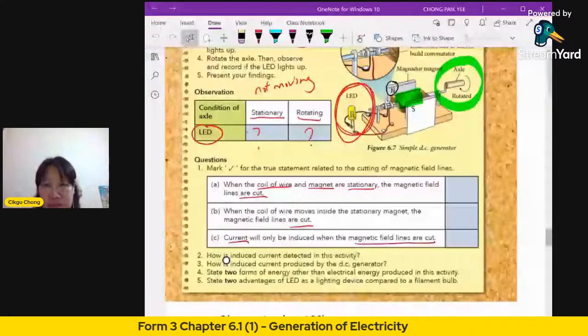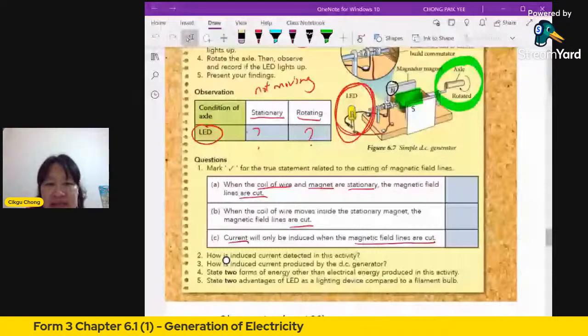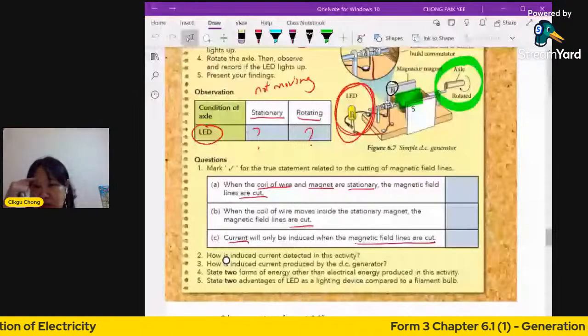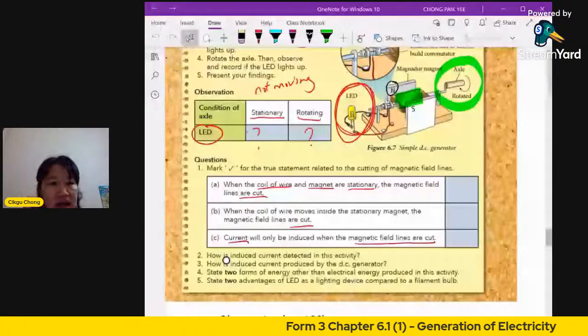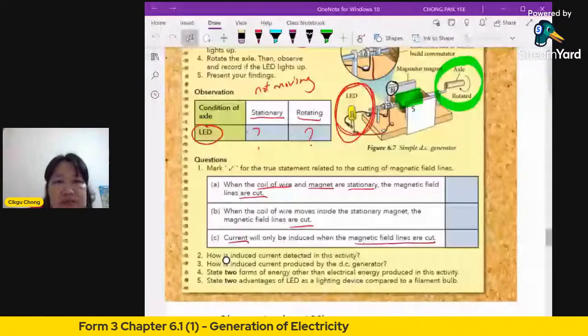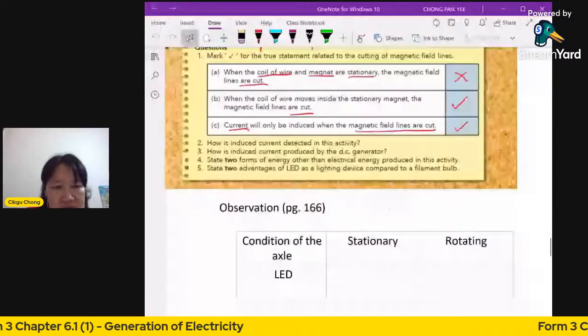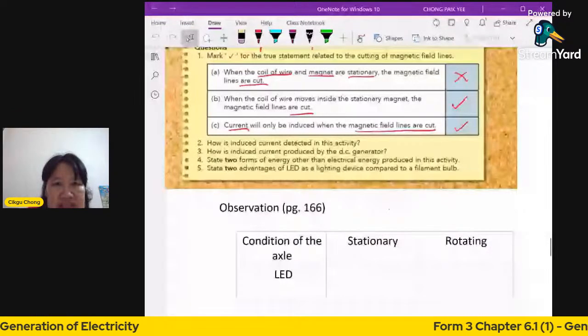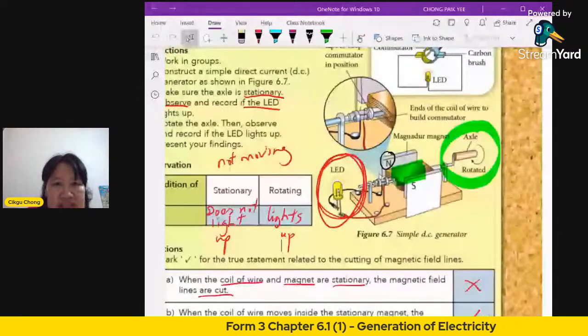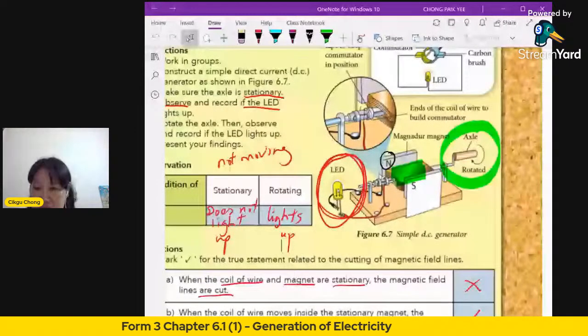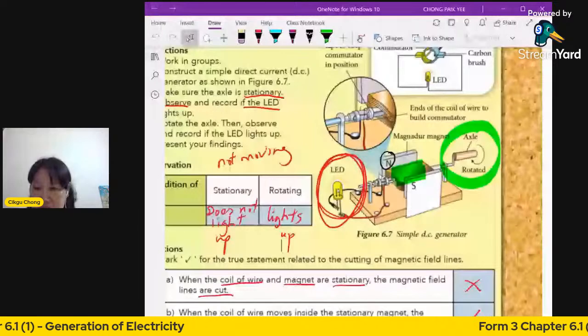Next, question number 2. Induced current is detected when the galvanometer pointer deflects. Okay, but in this experiment, you don't have a galvanometer. Look at the question: in this activity, we didn't connect a galvanometer. So it's not so correct. The concept is correct: if the galvanometer pointer deflects, that shows there's electricity. But here there's no galvanometer.